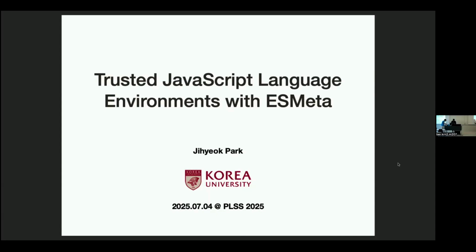Today, Jihyeok will share insights from building ESMeta, which is a tool chain that automatically extracts a mechanized JavaScript specification from the prose of the JavaScript specification document. So let's welcome.